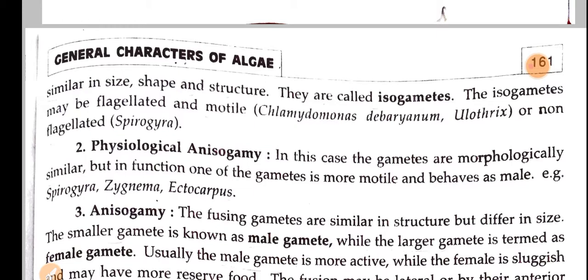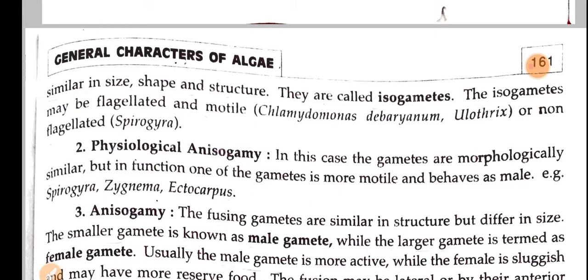Except for this one condition, shape, size, structure and everything will be the same, but behavior-wise one particular gamete will function as male and show more motility during this process. Best examples: Spirogyra, Zygnema, Ectocarpus.